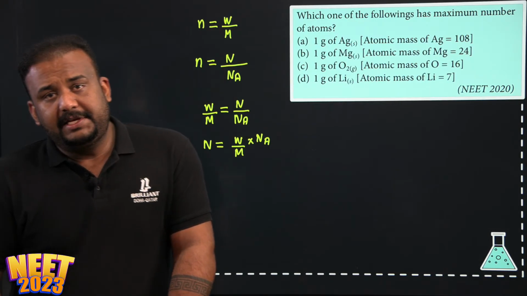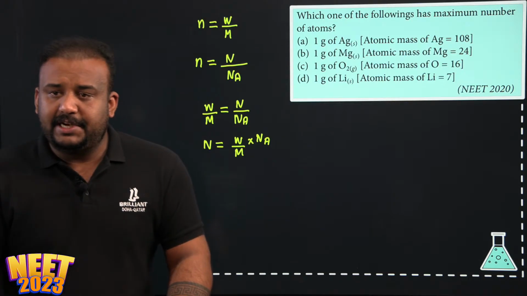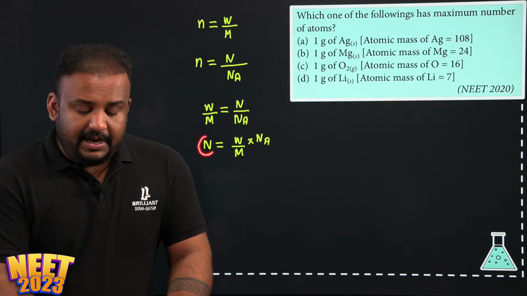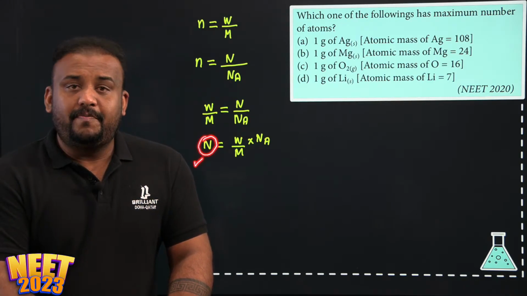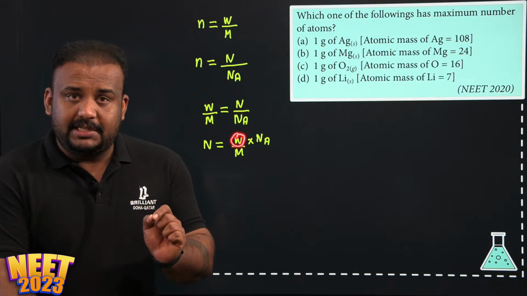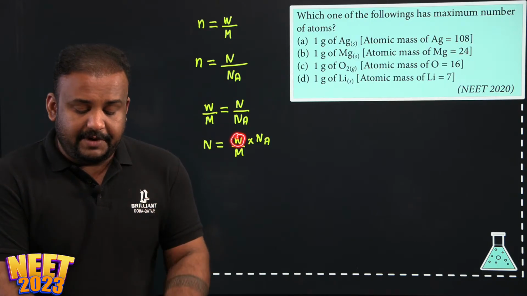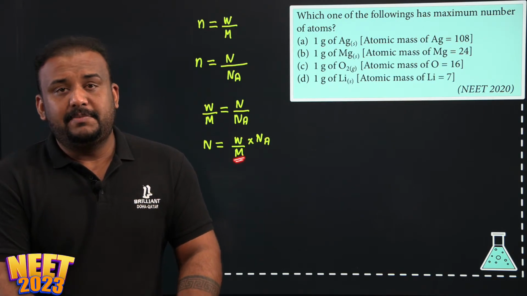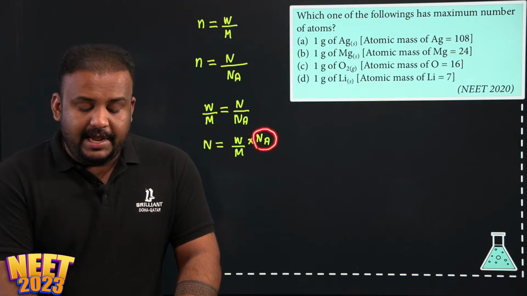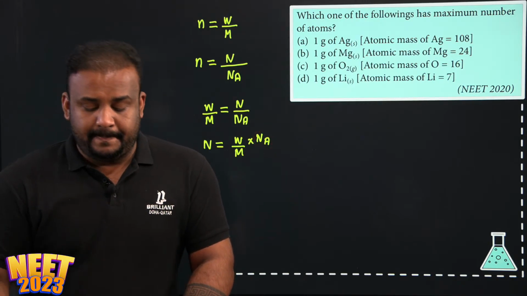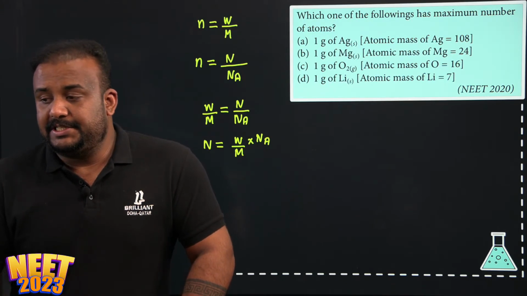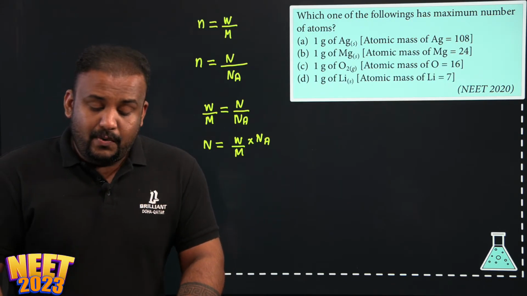I believe all these letters, what is represented here, are clear to everyone. What is capital N? Capital N is the number of particles. What is W? W is the given mass. How much mass of the substance is given. What is M? M is the molar mass of the respective substances. What is Na? Na is the Avogadro number. So without even calculating, you can directly answer this question, right? How?